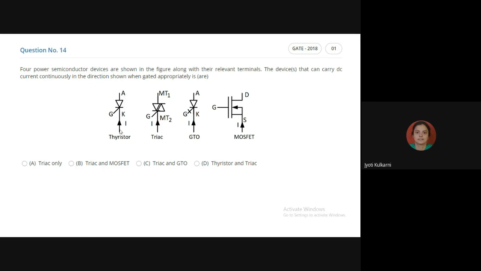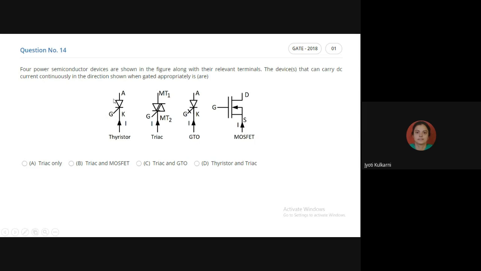So now tell me, will thyristor carry the current? Yes or no? Will the thyristor conduct in this direction? Can current flow from cathode to anode? Yes. Okay. How? Because it cannot. We cannot flow this particular current in SCR.